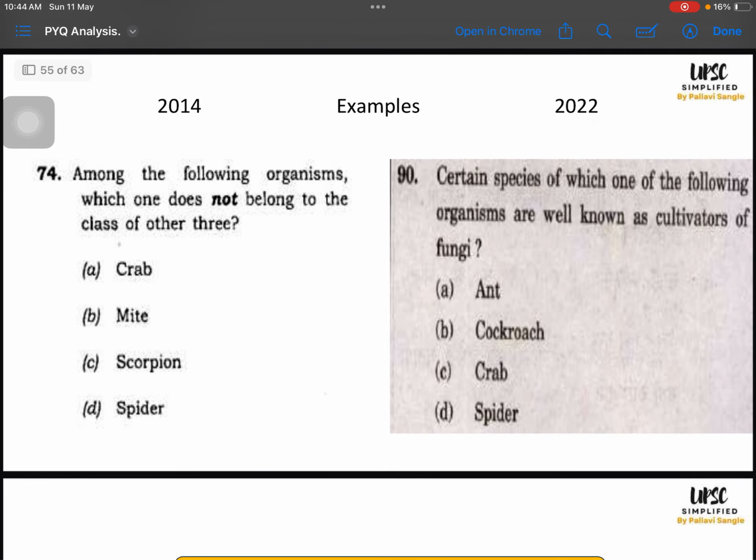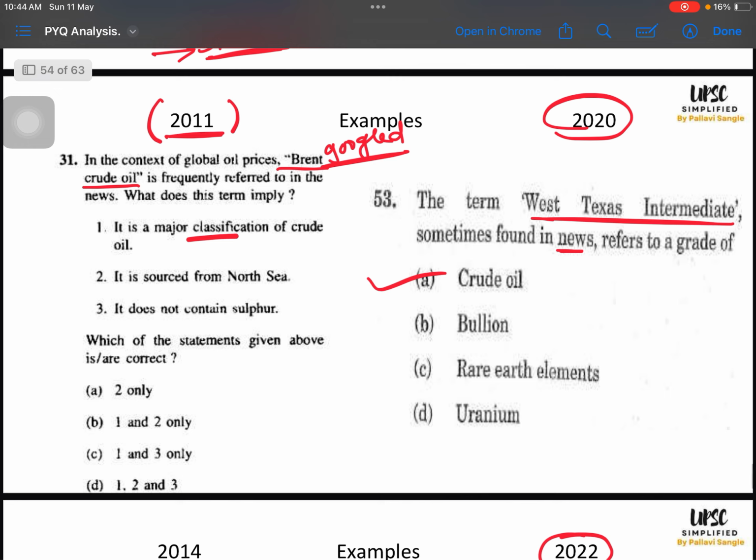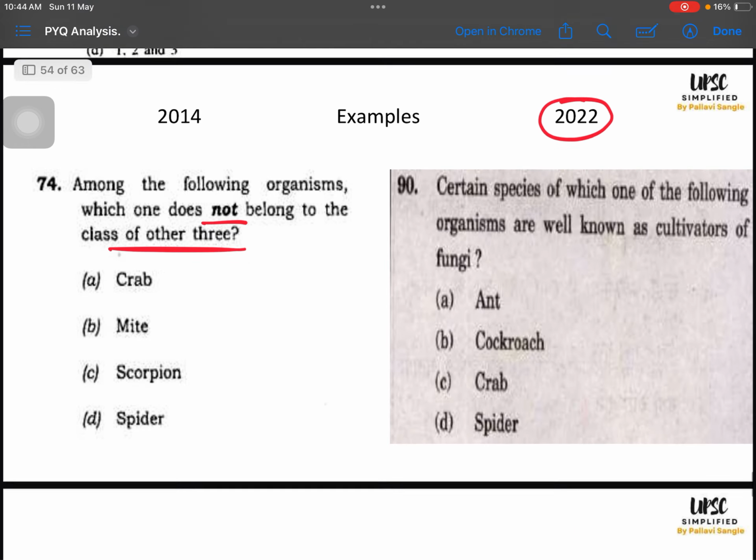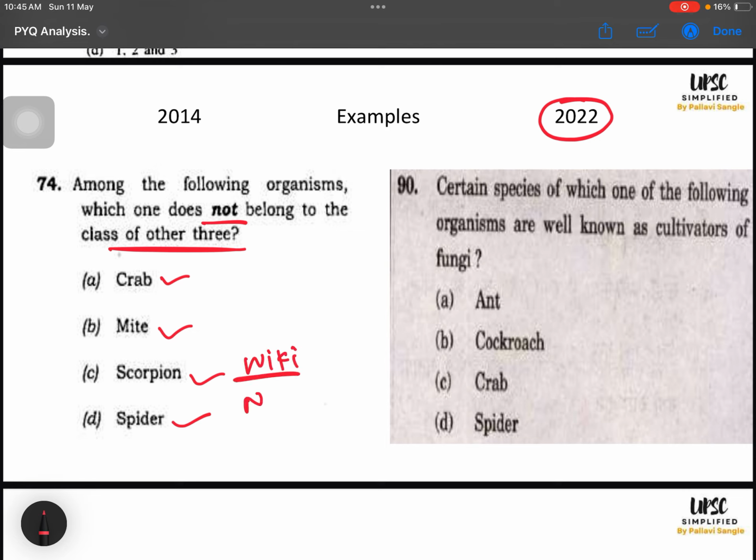Then next, again, 2022 I had attempted this prelims. I have prepared 10 years of PYQ, so I have prepared this 2014 question: which of the following does not belong to the class of the other three? In this question, PYQ helped me get the answer directly, crude oil. But in this question, PYQ helped me in eliminating the options. For example, it is talking about crab, mite, scorpion and spider. I have read the Wikipedia page for all of them. I have my notes. I know a little bit about all of them, even if not thoroughly.